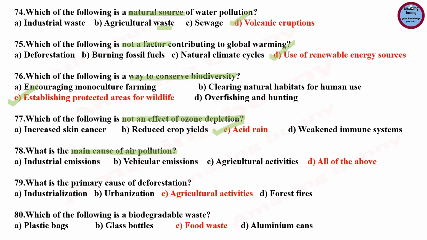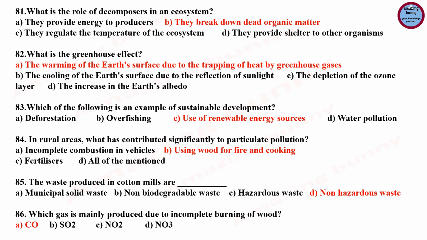78. What is the main cause of air pollution? Industrial emission, vehicular emission, agricultural activities, all of the above. Next question. What is the primary cause of deforestation? So agricultural activities are the primary cause of deforestation. Which of the following is a biodegradable waste? And the answer is food waste.